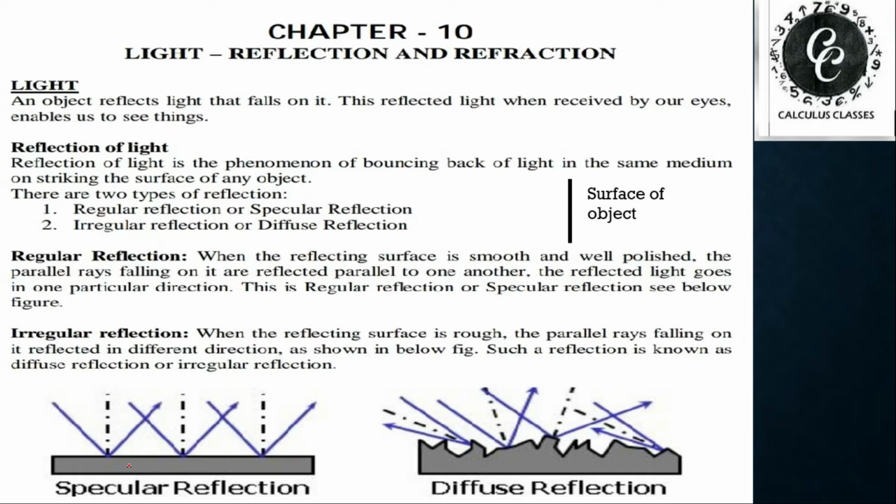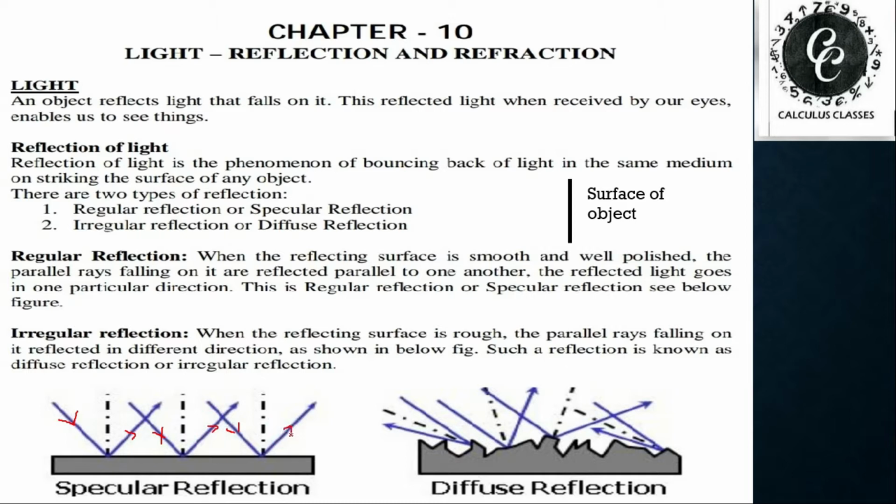So the light rays which strike on the polished surface, if all the incident rays are parallel to each other, as we are seeing here, after striking on the smooth surface they reflect parallelly.